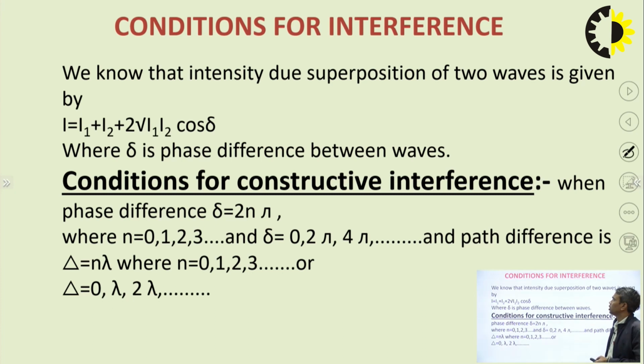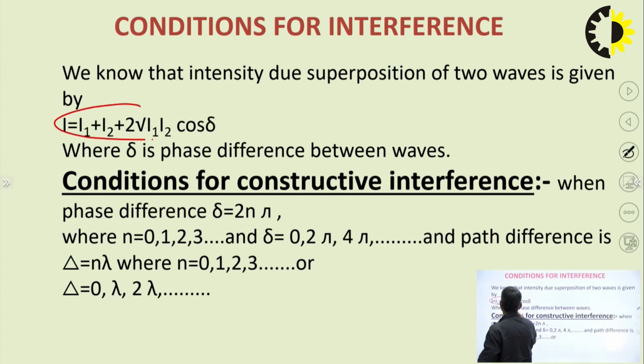Now, conditions for interference. What are the main conditions for two waves to interfere with each other? We know that the intensity due to superposition of two waves is given by a very general formula we study at 10+2 level: I = I1 + I2 + 2 under root I1 I2 cos delta.